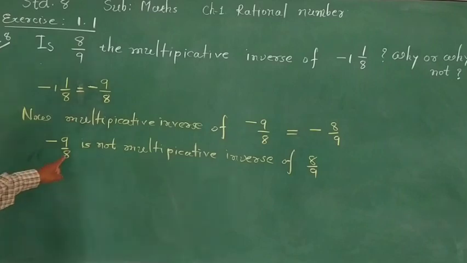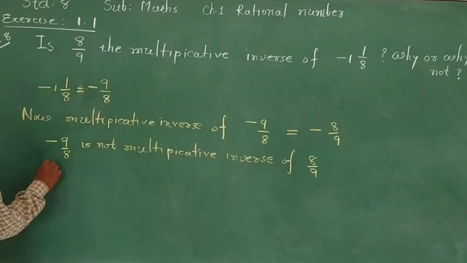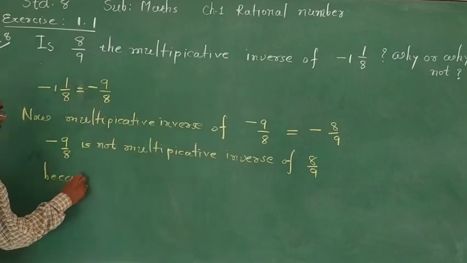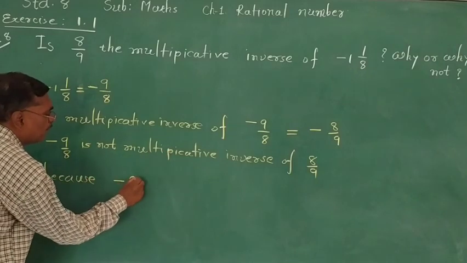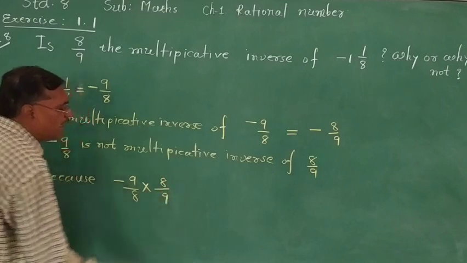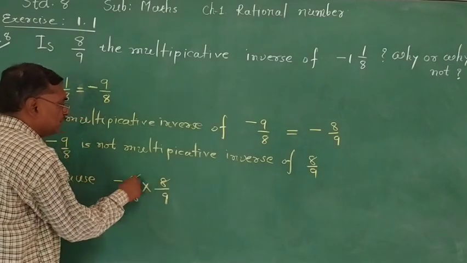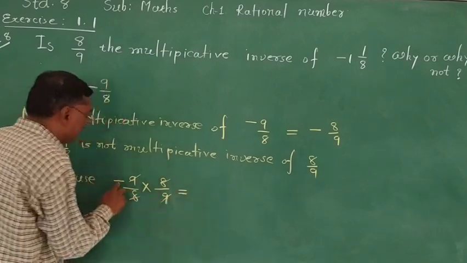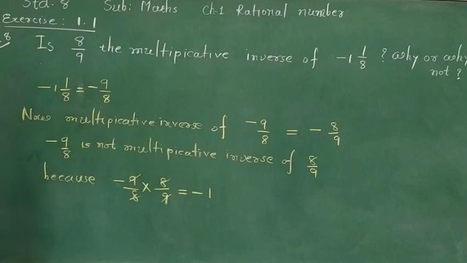Minus 9 upon 8 is not the multiplicative inverse of 8 upon 9 because if we multiply these both numbers, minus 9 upon 8 multiplied by 8 upon 9, the 8s will cancel, the 9s will cancel, and the answer will be minus 1. Now what is our condition?